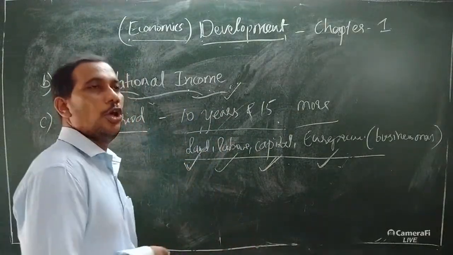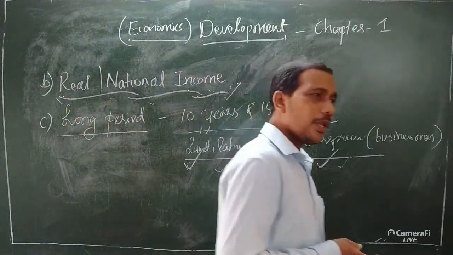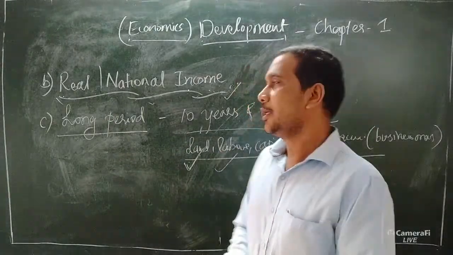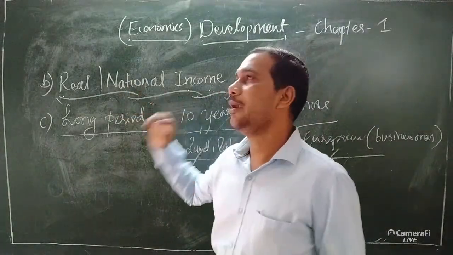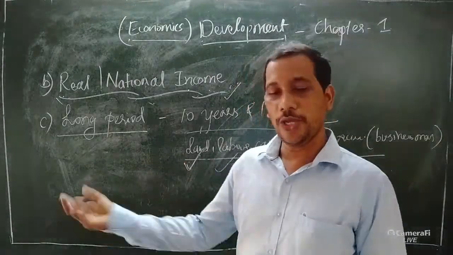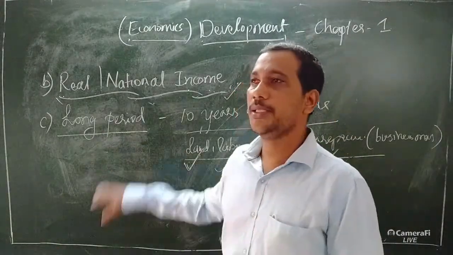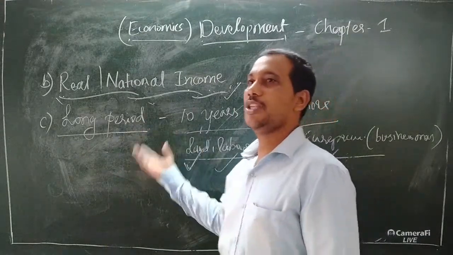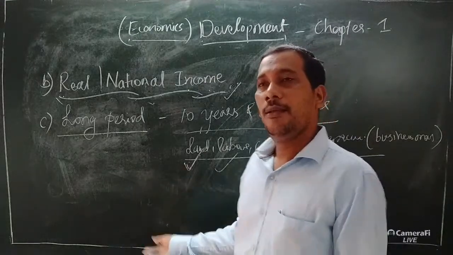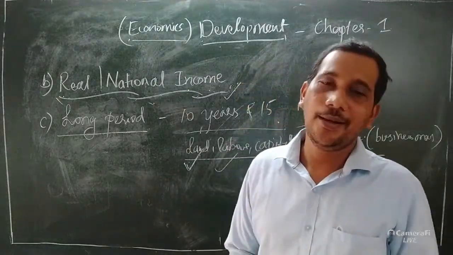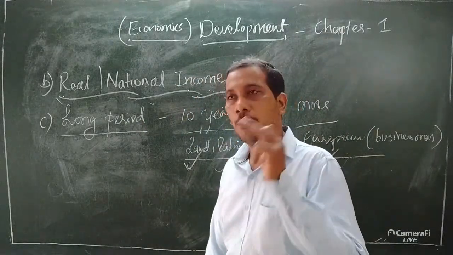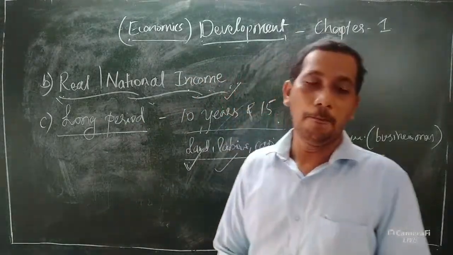First one, process, already you discussed that. The second one is real national income. In a simple way we can explain that real national income is the purchasing power of a particular person or a country. Then, over a long period, per capita income as well as national income should be stable and sustainable. Only then does the country get development. So these are the important elements given by Professor Meier and Baldwin.